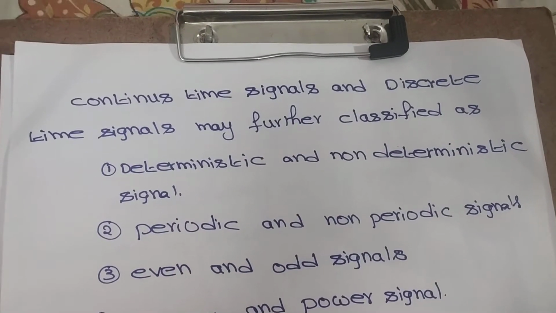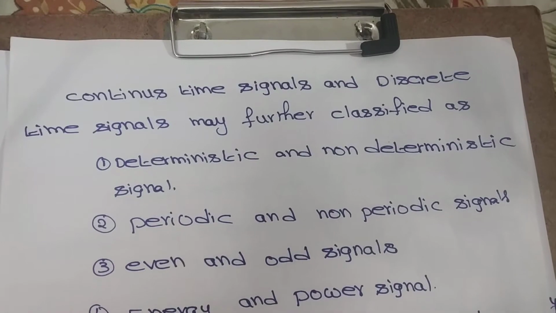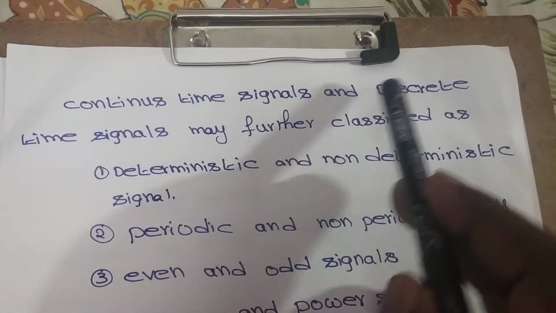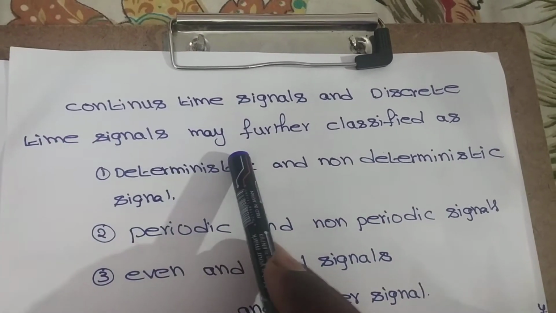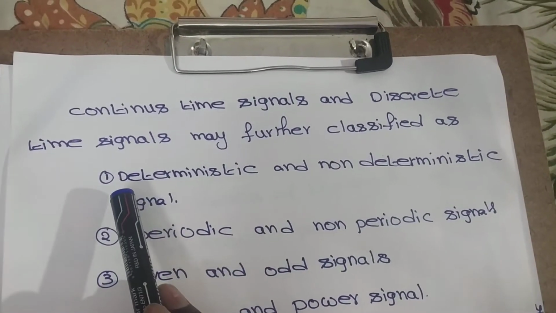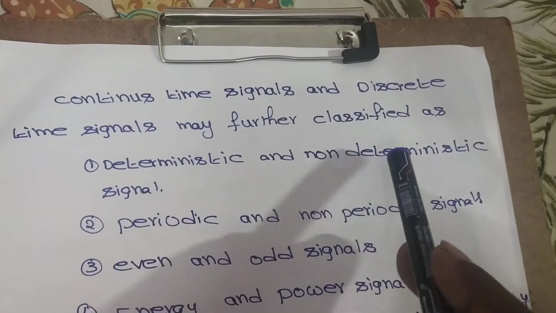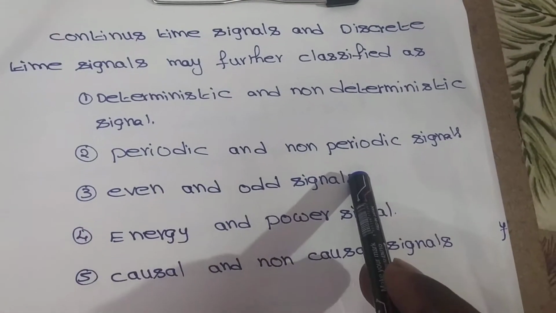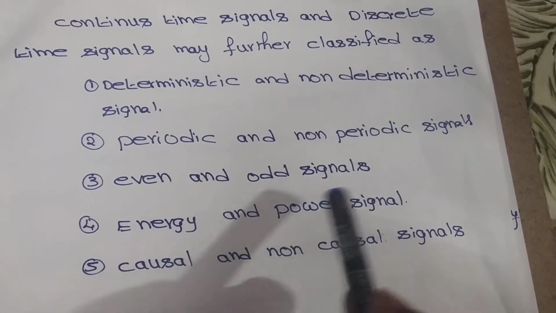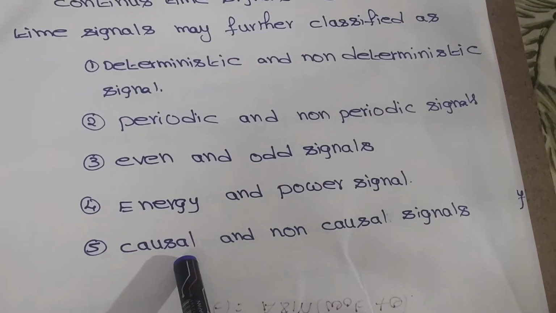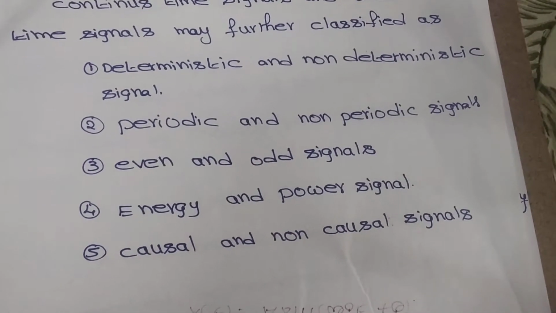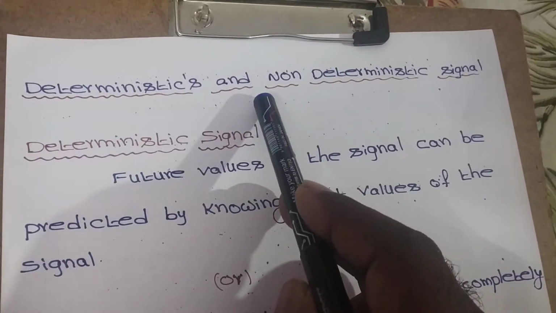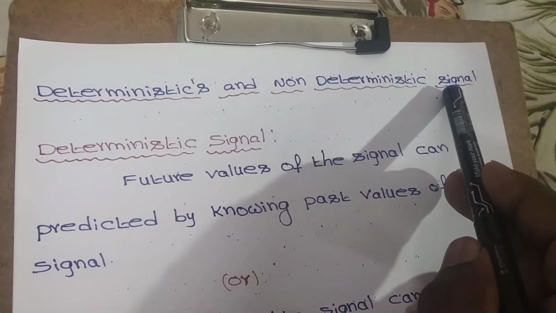Hi everyone. Last class we discussed continuous time signal and discrete time signal. Continuous time signal and discrete time signal may be further classified as: first, deterministic and non-deterministic signal; second, periodic and non-periodic signal; third, even and odd signal; fourth, energy and power signal; fifth, causal and non-causal signals. Our today's topic is deterministic and non-deterministic signal.